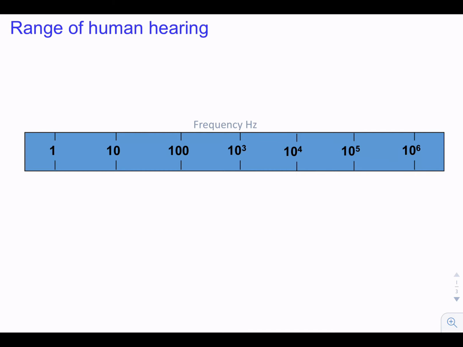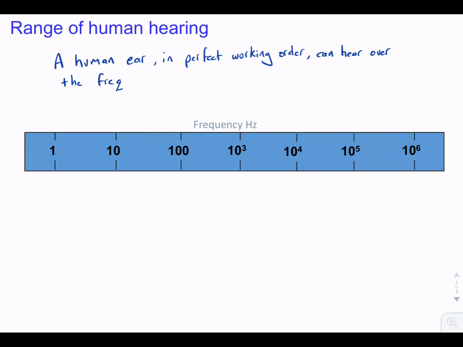So as we know, sound can be described by its frequency and amplitude. The frequency, sometimes called the pitch, and the amplitude, the intensity, is related to the perceived volume or loudness. A human ear, in perfect working order, can hear over the frequency range of 20 Hz to 20,000 Hz. This upper number drops as humans age.